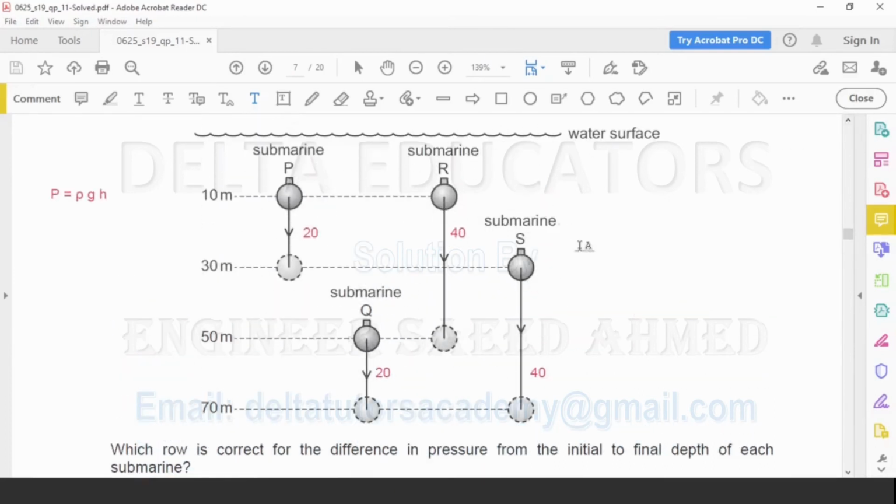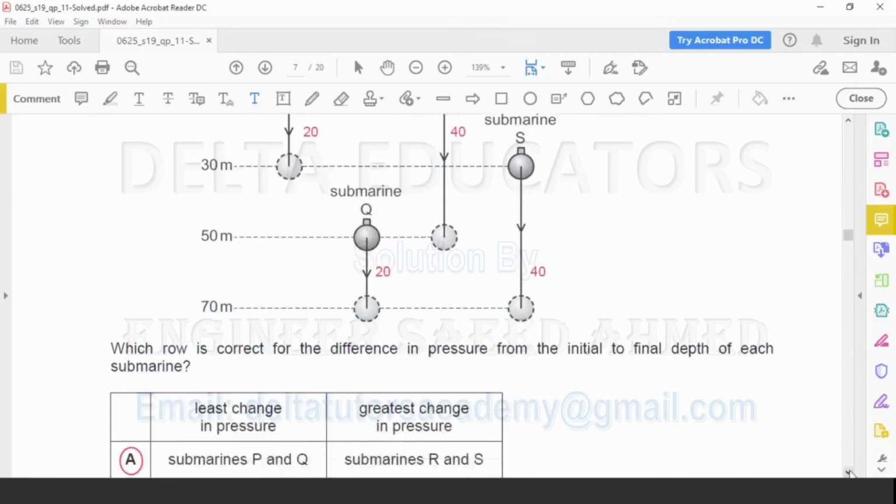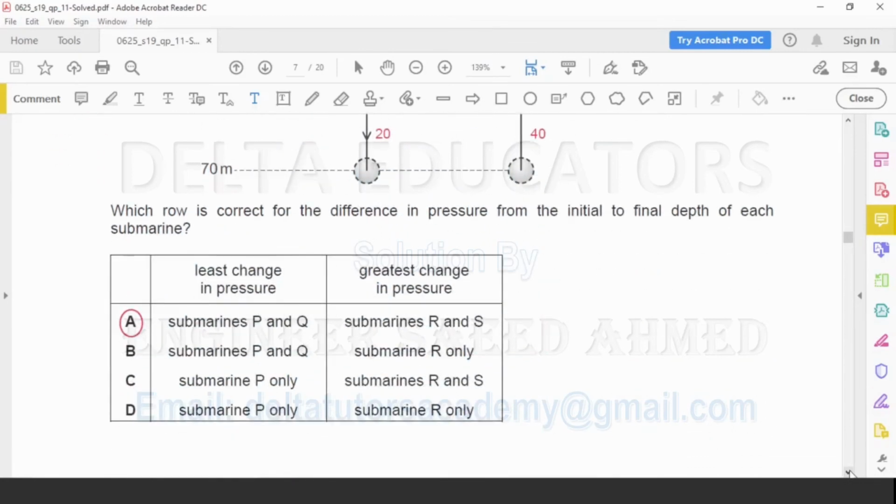In R and S, the pressure change will be greatest. In R and S, it will be same, but it will be greater as compared to P and Q. So here our correct option is option A, where it is given least change in pressure is in submarines P and Q, and greatest change in pressure in submarines R and S.